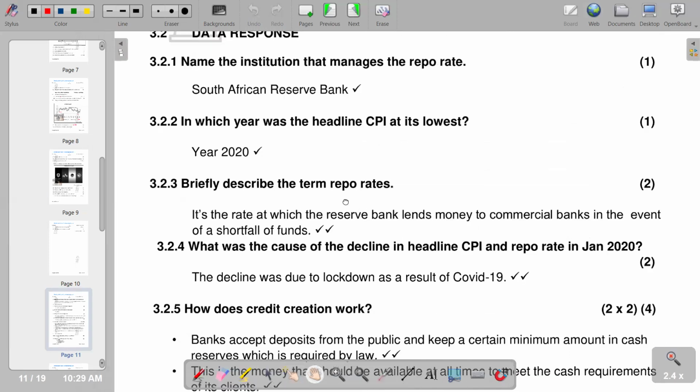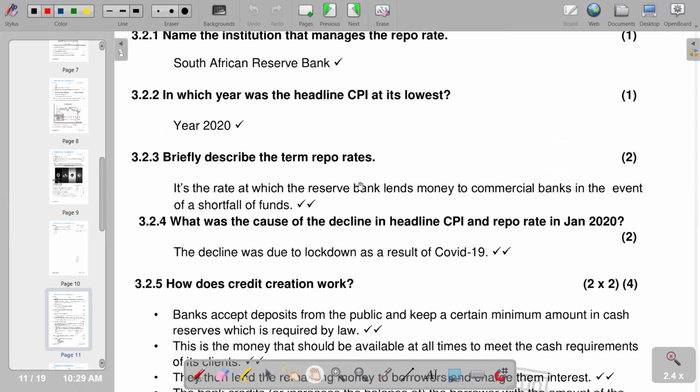Then the next question reads, what was the cause of the decline in headline CPI and repo rate in January 2020? So we saw that in January in 2020, that's where we had the lowest level of headline CPI. So what was the cause? What do you think? The decline was due to a lockdown as a result of COVID-19. Remember, 2020, that's when we had a lockdown due to COVID-19.